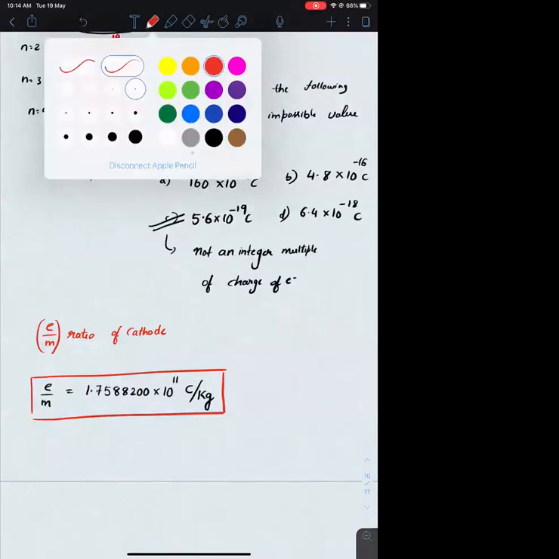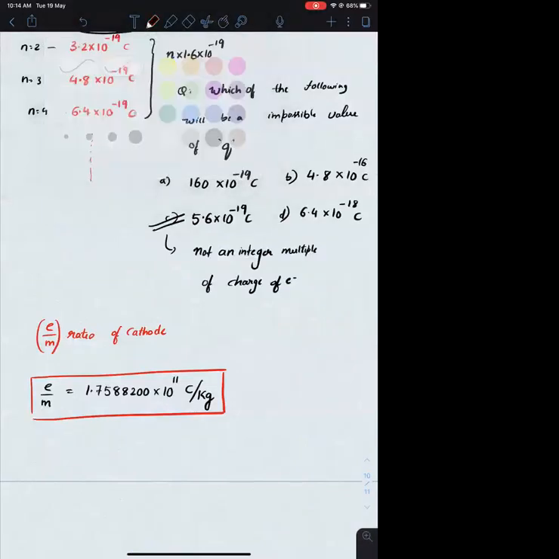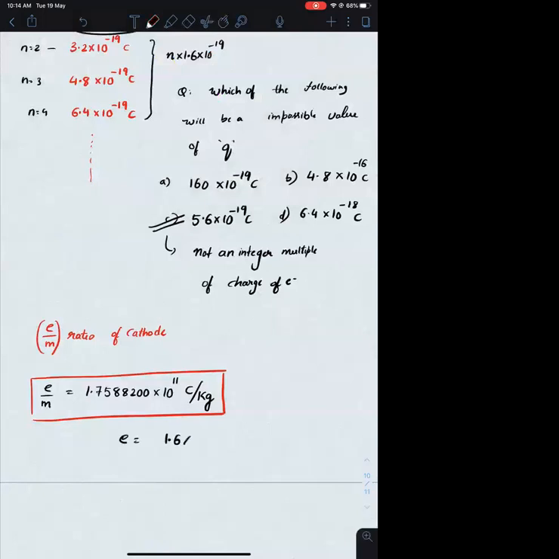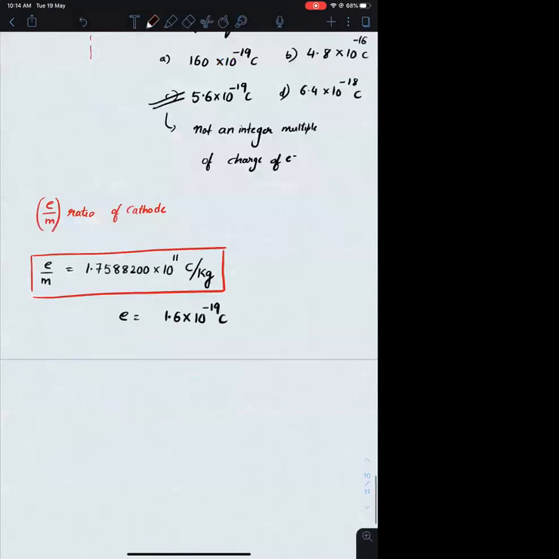What is the charge on electron? e is equal to 1.6 into 10 raised to minus 19 coulomb. If you know the charge of the electron and if you know e upon m, can you find the mass of it? What will be mass?